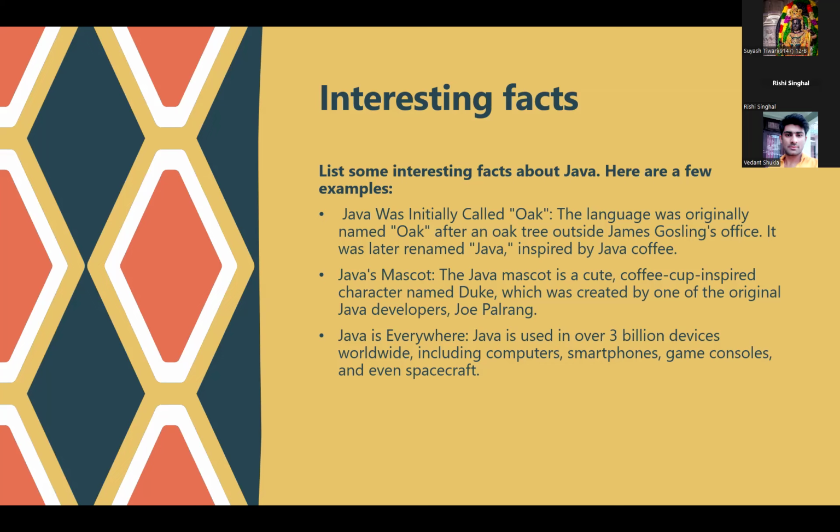Java mascot. The Java mascot is a cute coffee cup inspired character named Duke, which was created by one of the original Java developers, Joe Palrang. So the mascot of Java, that is the symbol used to represent Java, is a cup in which there is a small leaf. This particular mascot was actually developed by one of the friends of James Gosling, Joe Palrang, and he introduced this particular thing.